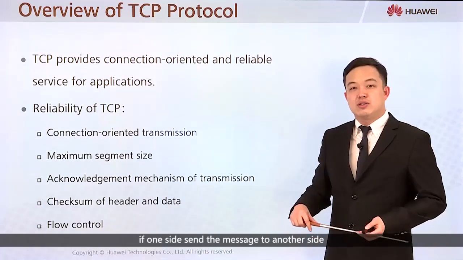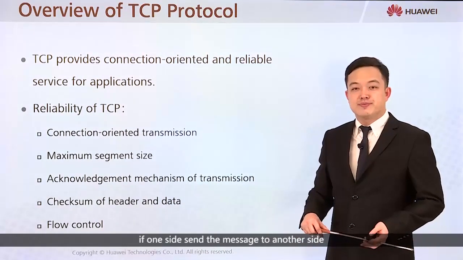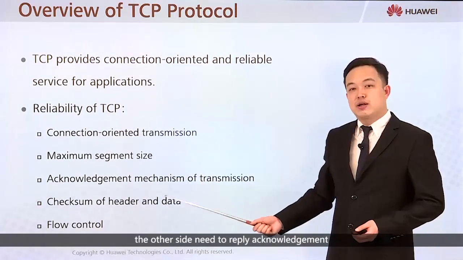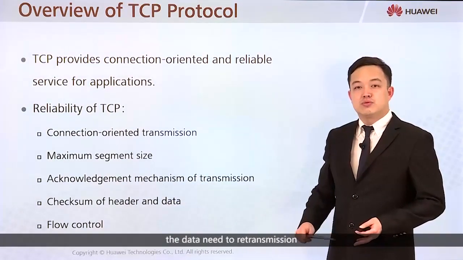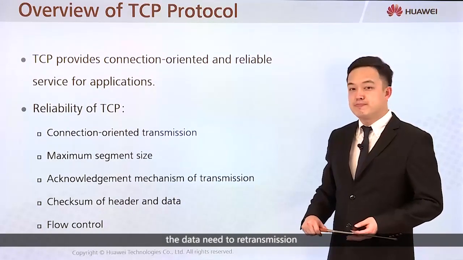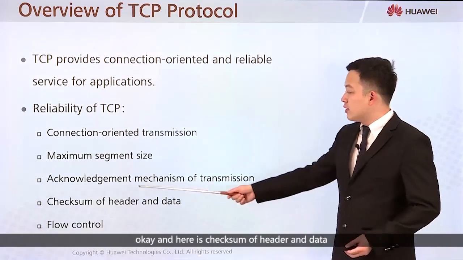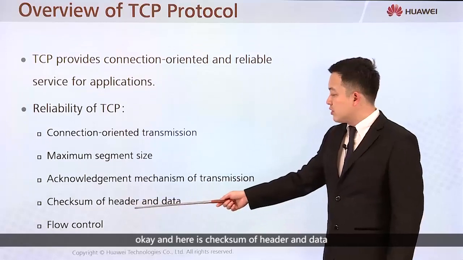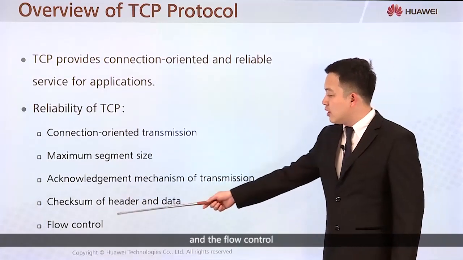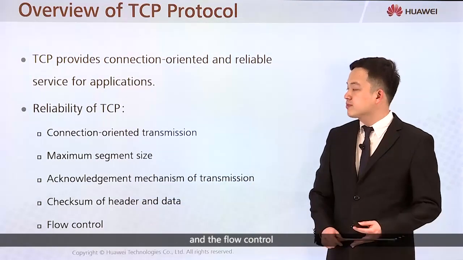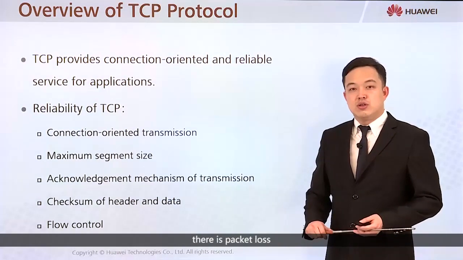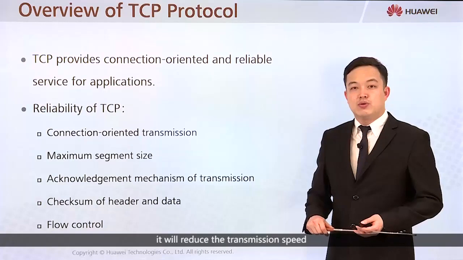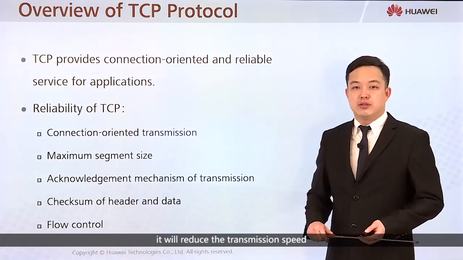If one side sends a message to the other side, the other side needs to reply with an acknowledgement. If there's no acknowledgement, the data needs to be retransmitted. Okay, and here is the checksum of header and data, and the flow control. If TCP detects a packet loss, it will reduce the transmission speed.